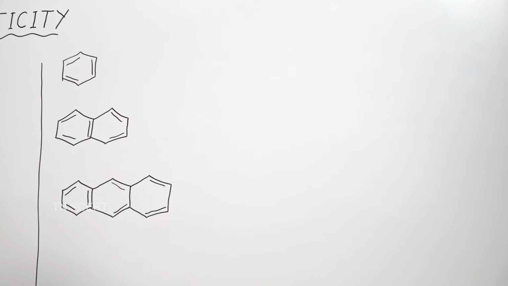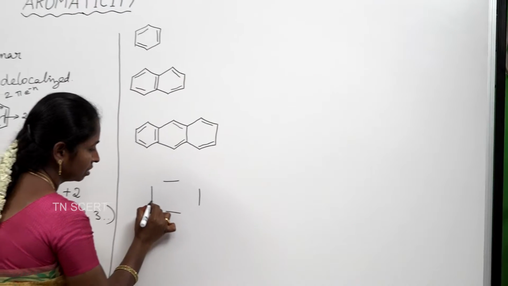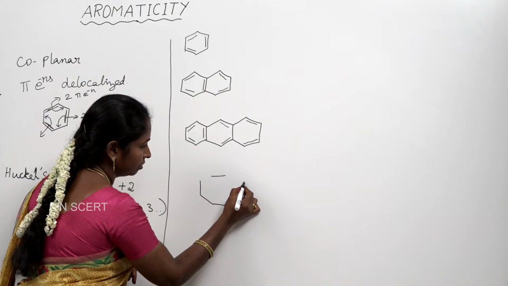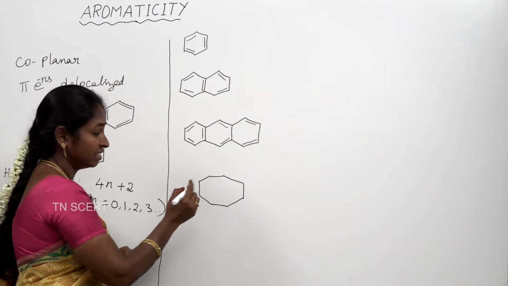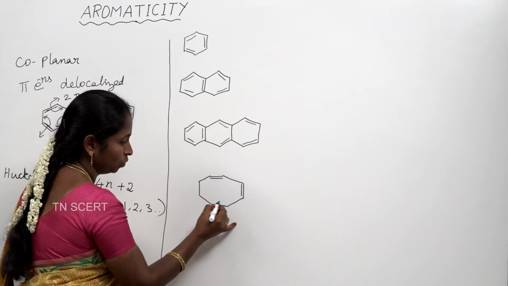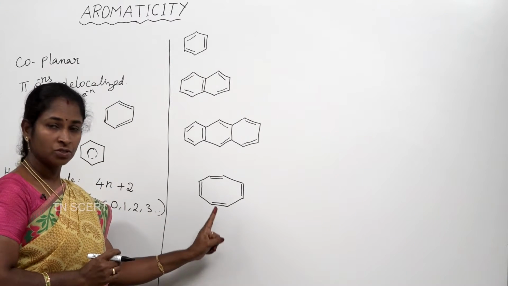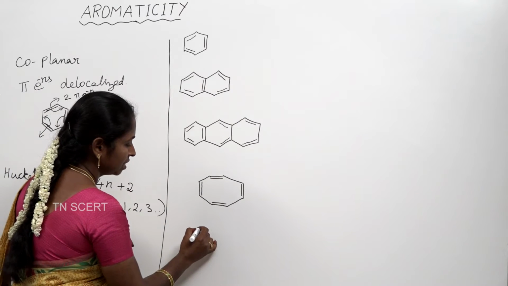Then cyclooctatetraene. What is octa? It is 8. So, it contains 8 carbon atoms. Octa, tetraene. Ene means double bond: 1, 2, 3, 4. It is a cyclic compound. So, it is cyclooctatetraene.